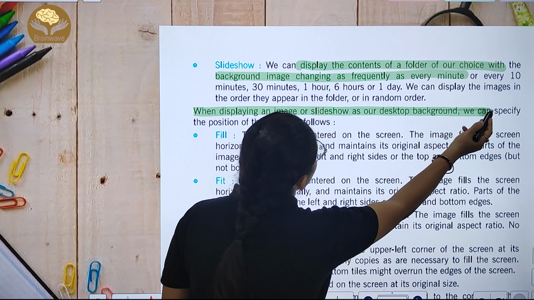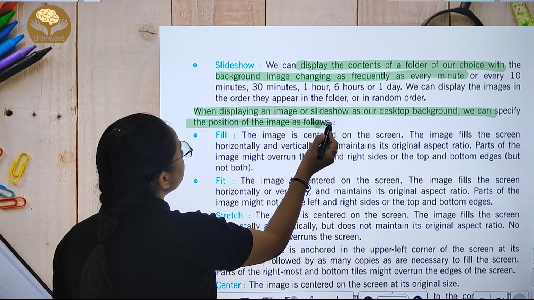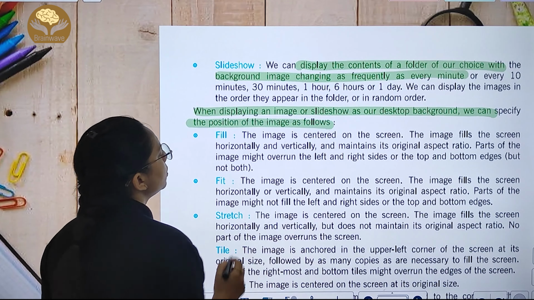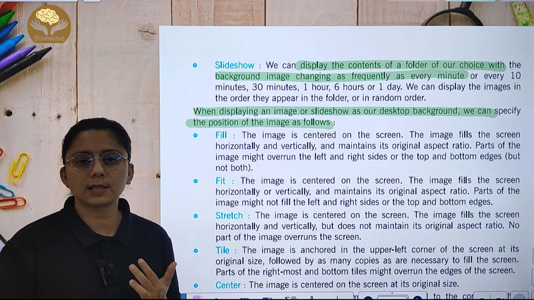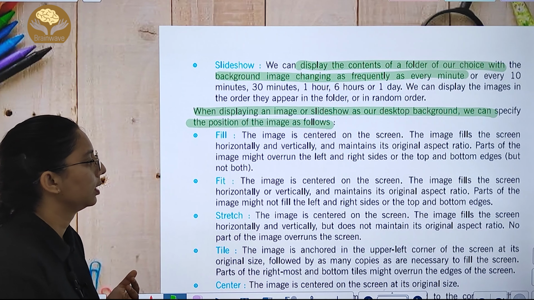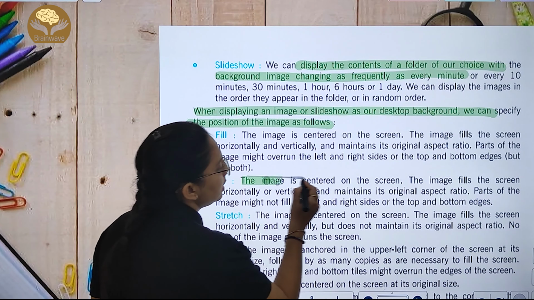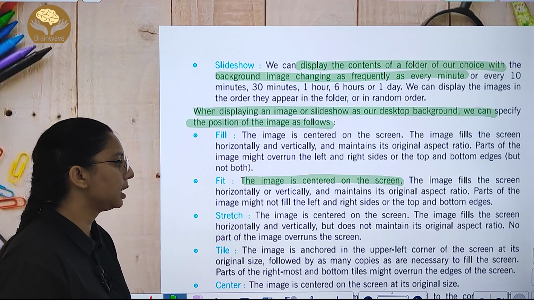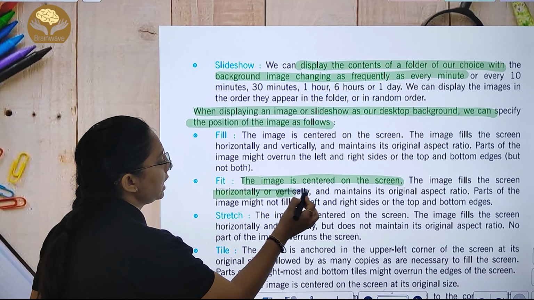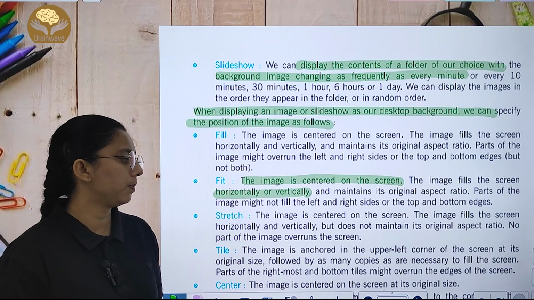When displaying an image slideshow as a desktop background, we can specify the position of the fill, which is centered on the screen. The image fills the screen horizontally or vertically. Horizontally भी और vertically भी आपके स्क्रीन को फुलफिल करता है और ओरिजिनल एस्पेक्ट रेशियो को मेंटेन. Now fit, the image is centered on the screen. It fills the screen horizontally and vertically. और ये भी क्या करता है, ओरिजिनल रेशियो को रखता है. And the image might not fill the left and right side or the top and bottom edge.